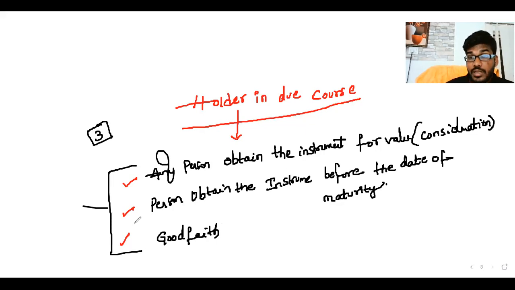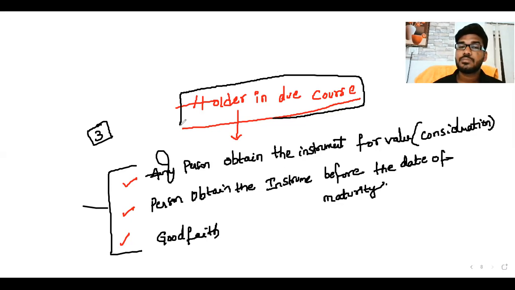Then in that scenario, the person who obtained the instrument for consideration, before the date of maturity, for value, and in good faith, such a person is called a holder in due course. That person is called a holder in due course.